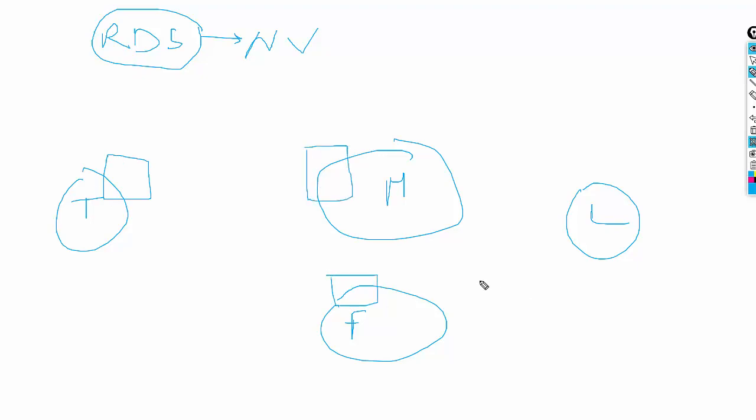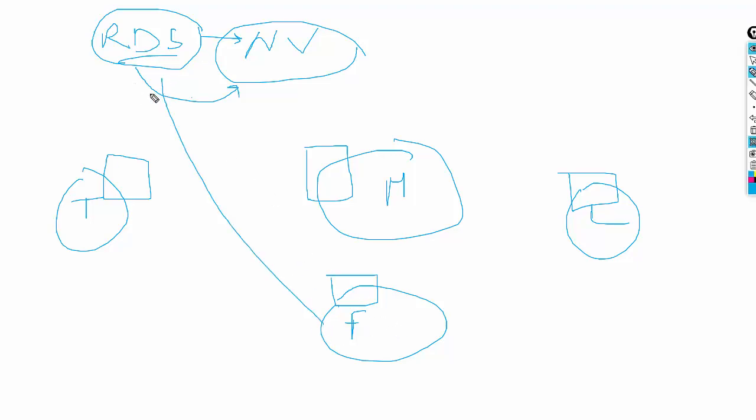If you enable cross availability zone replication, it will deploy a replica instance of this RDS in each region. So when a North Virginia user tries to access the RDS instance, it will be supplied from the nearest availability zone. And suppose the RDS is accessed from Frankfurt, then the user will not get access to the North Virginia RDS instance, but will get access from the Frankfurt location only.